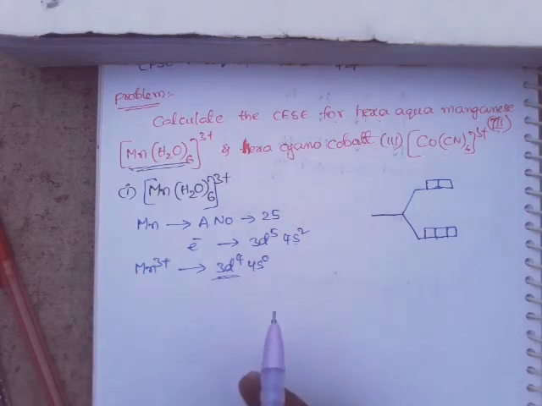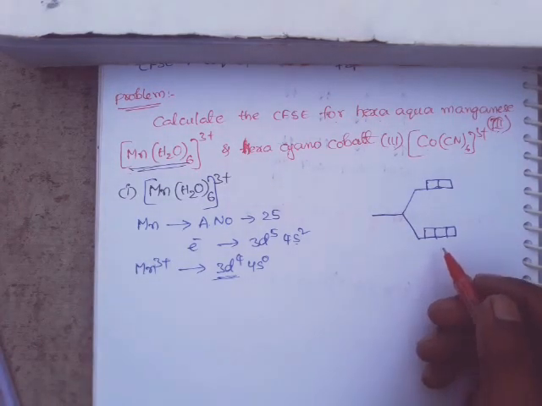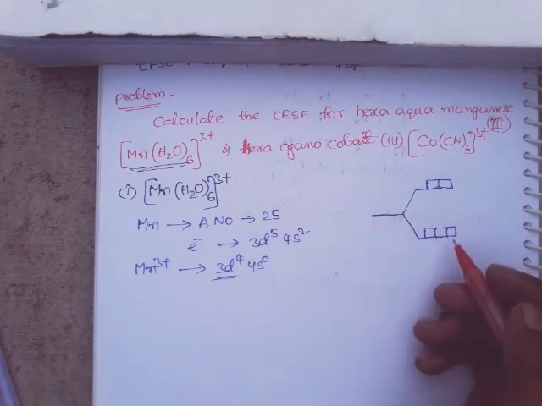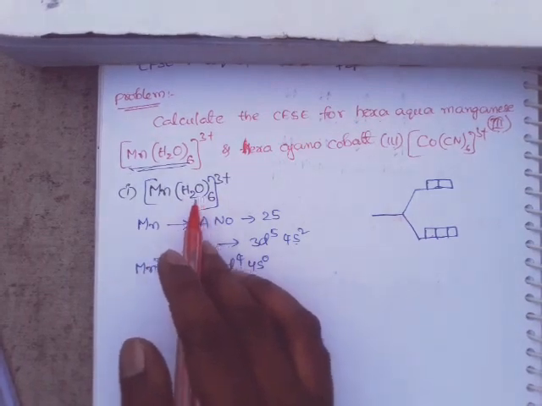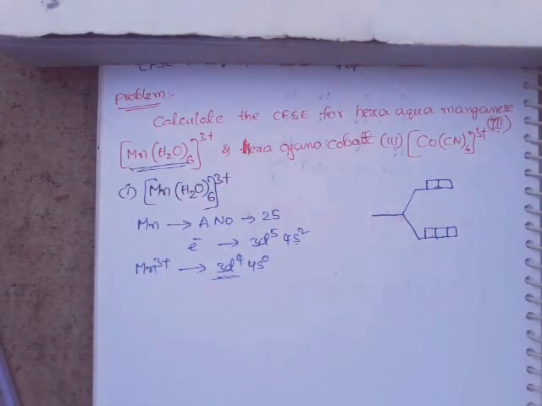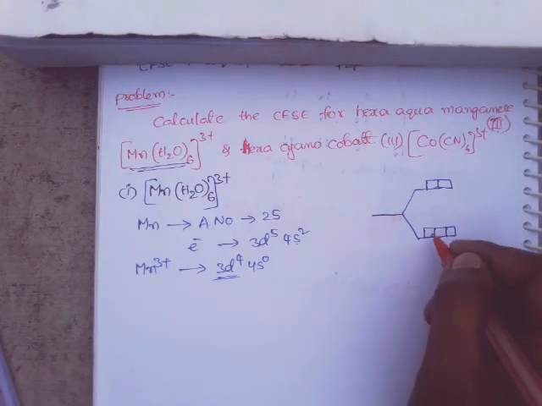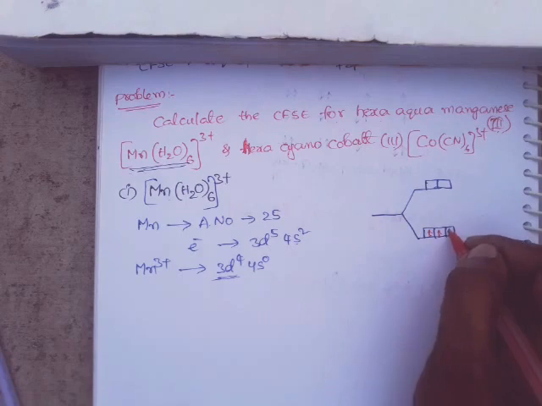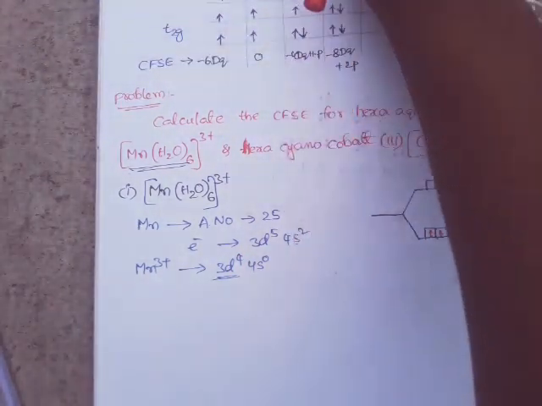Okay, 4 electrons. So these 4 electrons are occupied in d orbitals. In which manner? Here water is a weak field ligand. So that is the reason why each electron, d1, d2, d3, after that for weak field complexes, what happens?